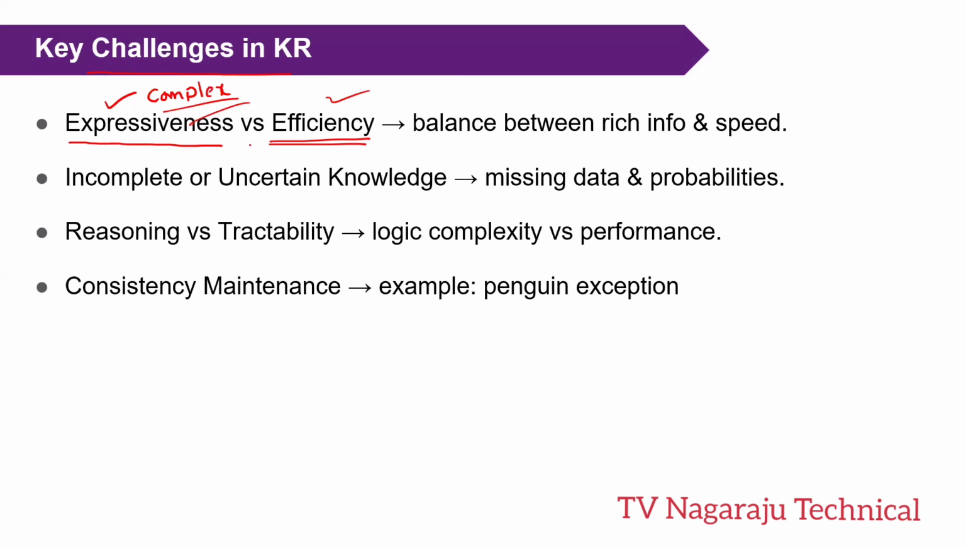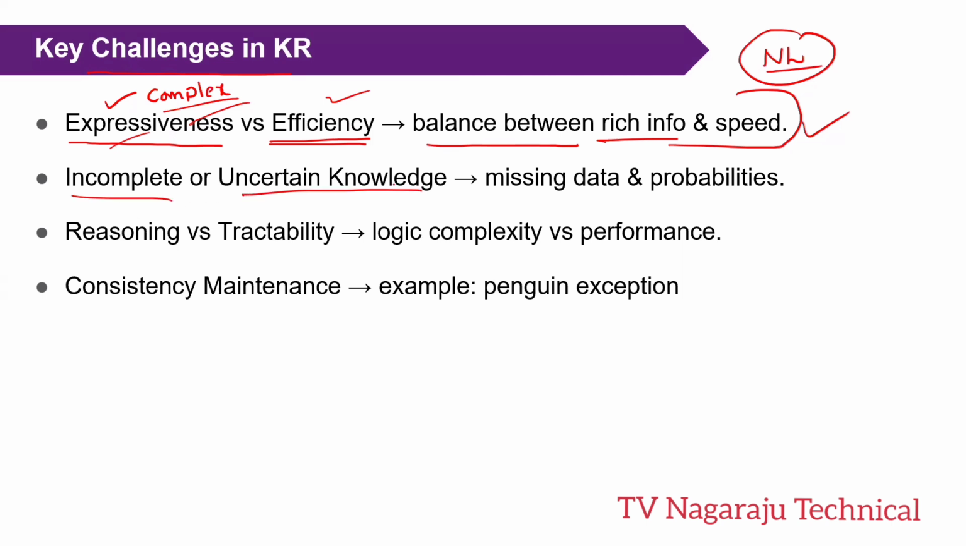But what is the problem? If it is very complex, the speed decreases, but it gets the correct output. So the main challenge is that you need to balance between the information and the speed. This plays a very crucial role. A general example: natural language is more expressive but computationally inefficient.